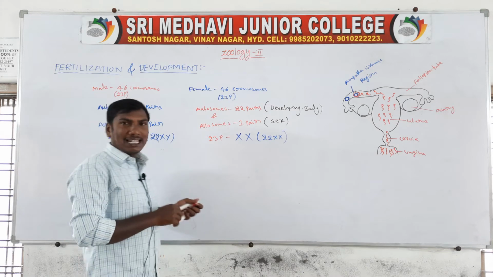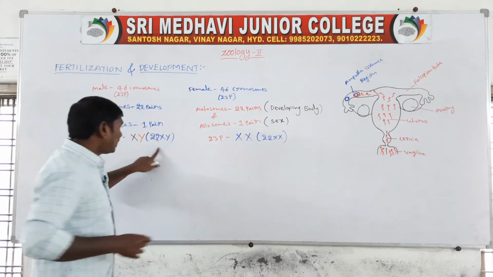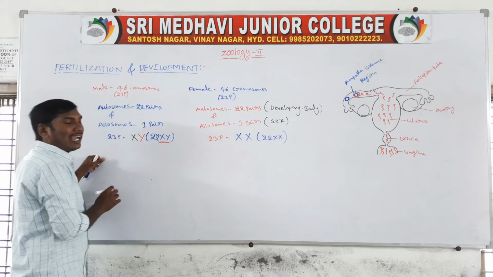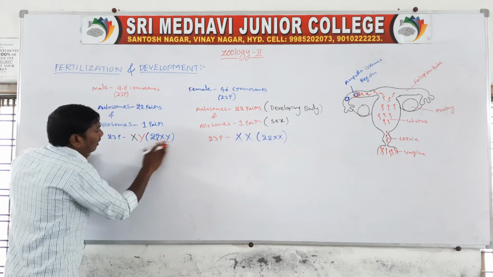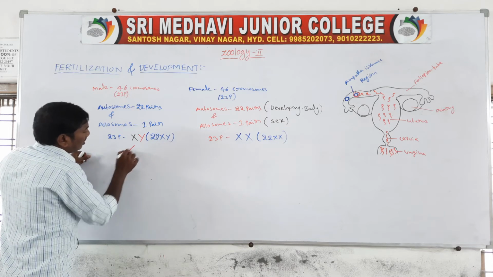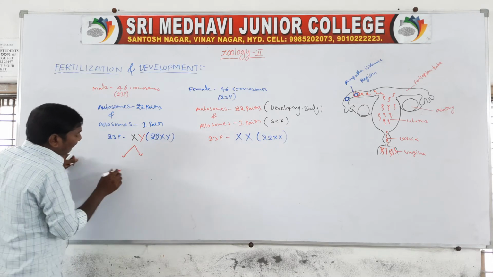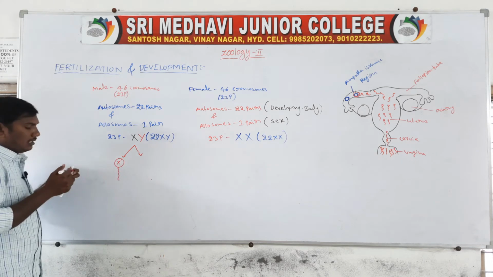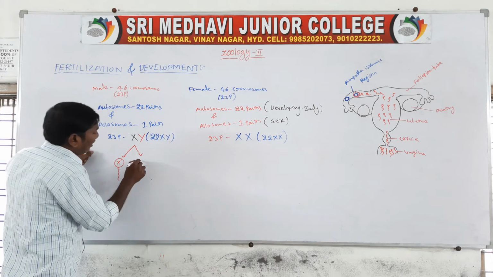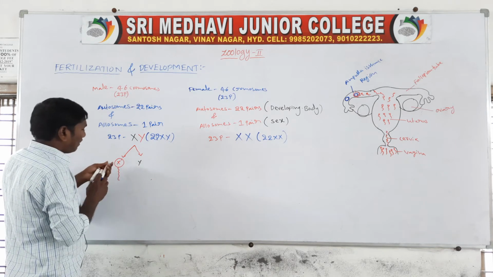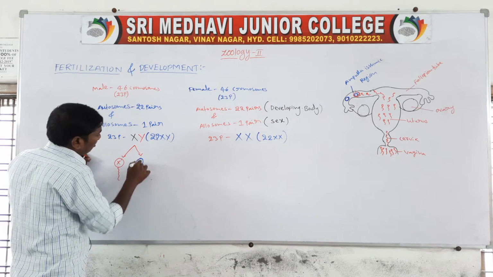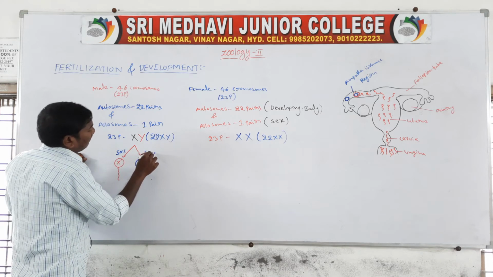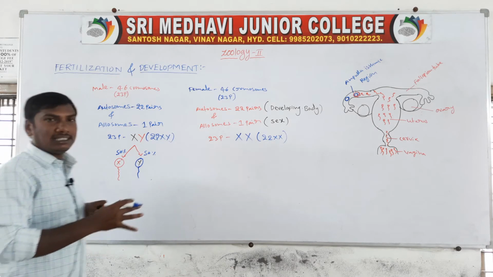The male individual's sperms contain two types of chromosomes, X and Y. 50% are X-type sperms and 50% are Y-type sperms, released from the male.